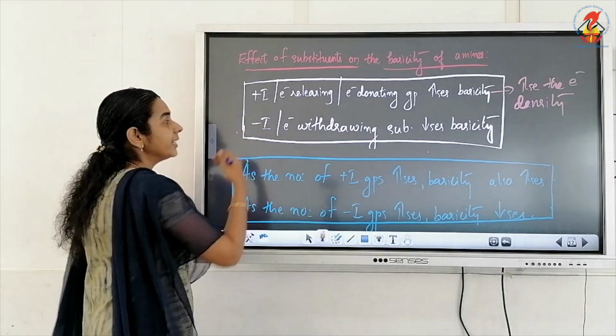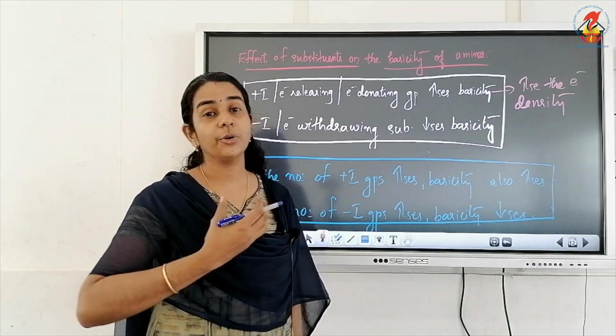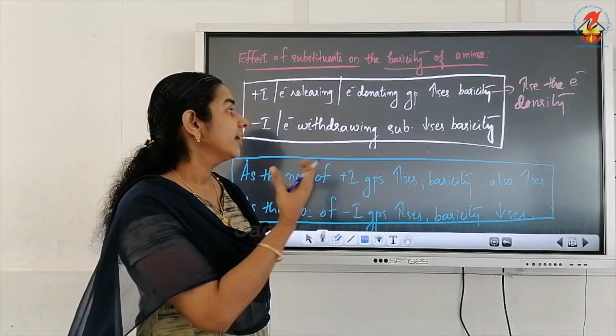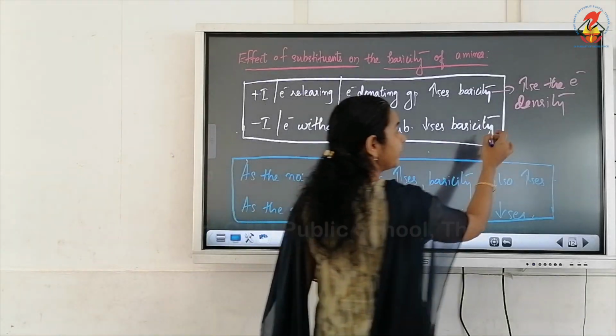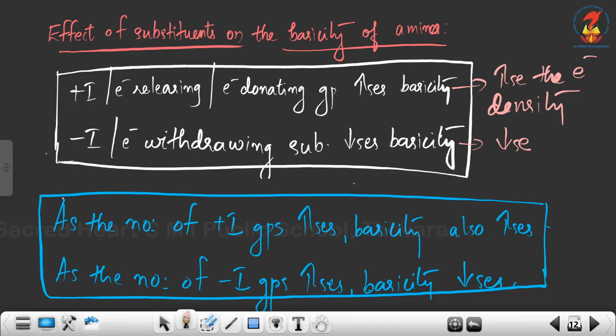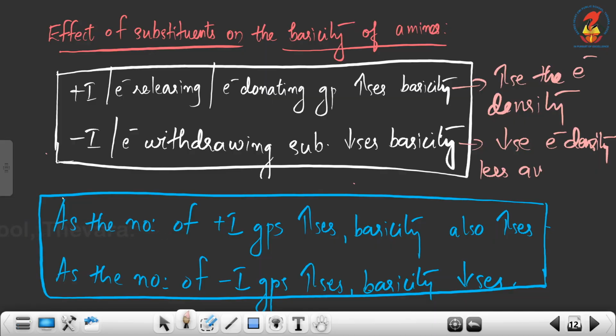Similarly, minus I means electron withdrawing. So what happens with electron withdrawing substituents? They decrease basicity. Why do they decrease basicity? Because they decrease electron density, so electrons will be less available for protonation.